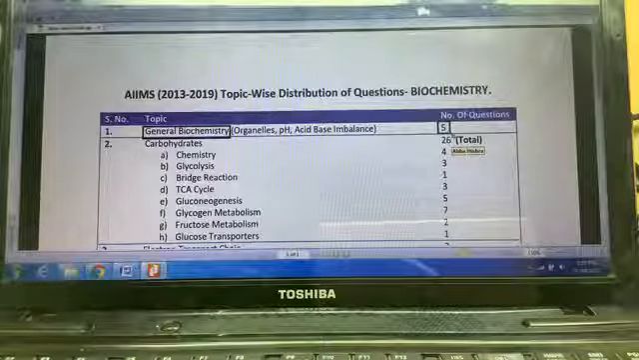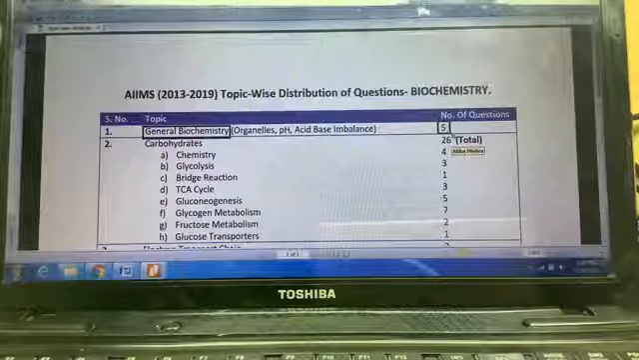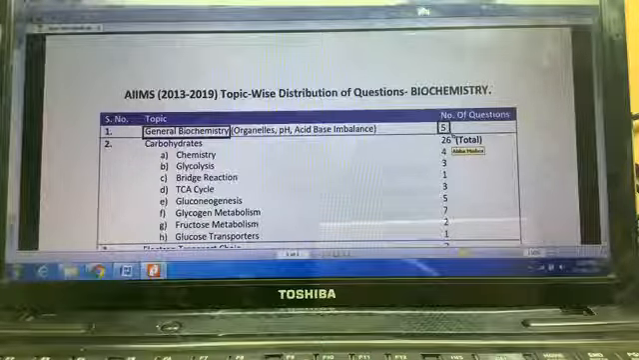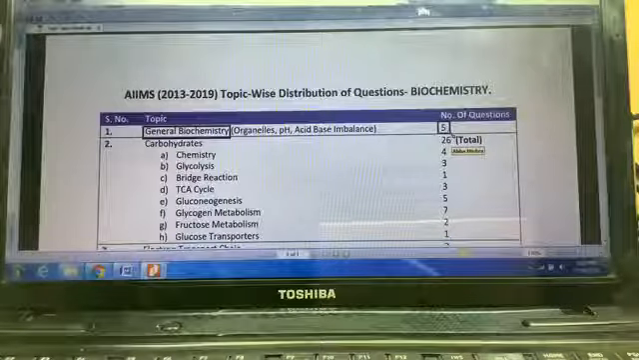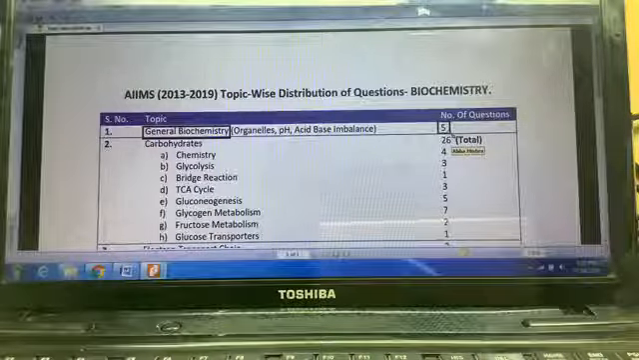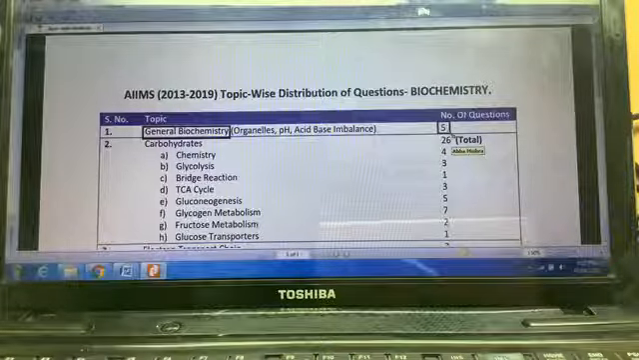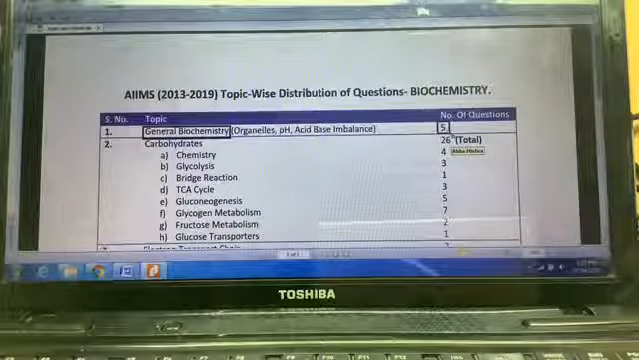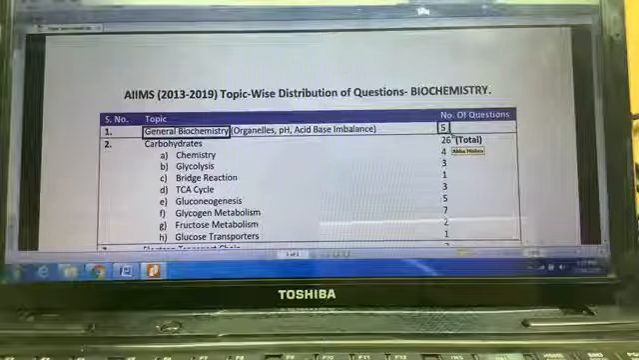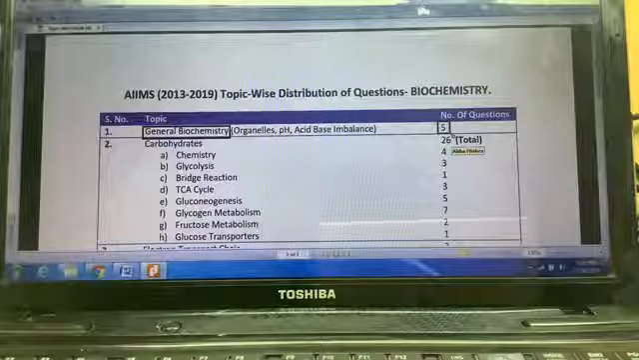If from a particular section we are getting 5 questions over 5-6 years, then it is an important section, considering that this is a very small topic, the organelles. The information that you need about pH and acid base balance, very limited information is required, maybe half an hour you need, and you are getting 5 questions over the last 7 years.